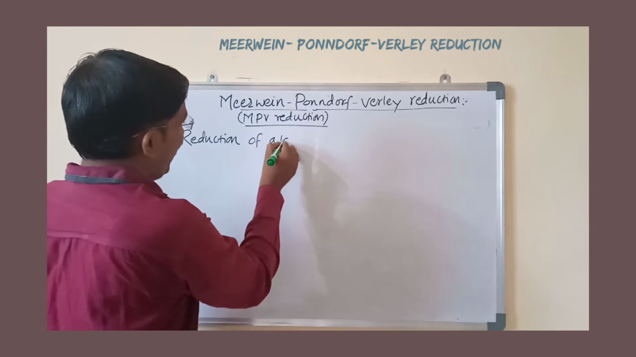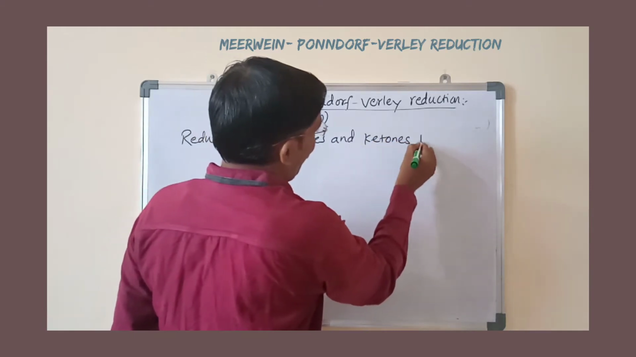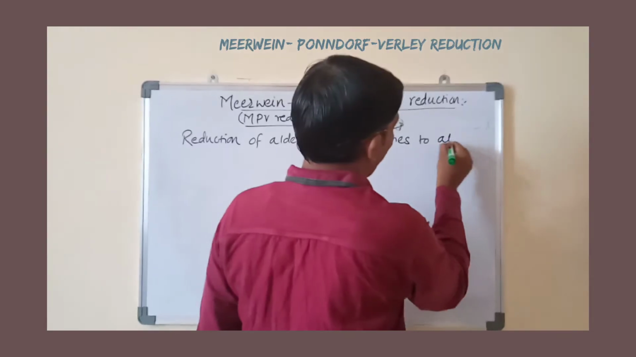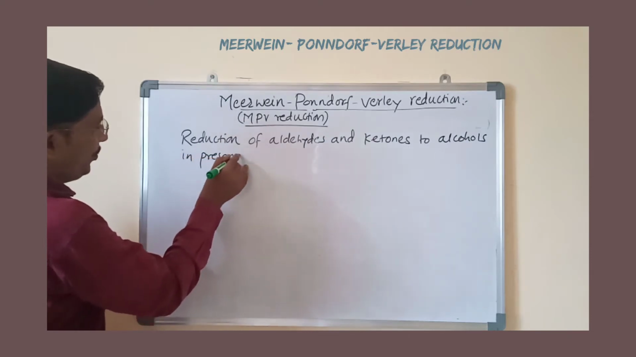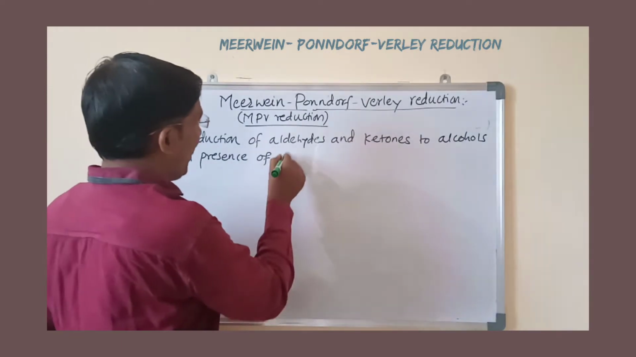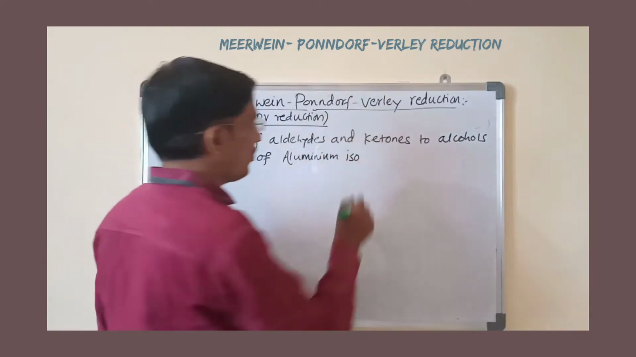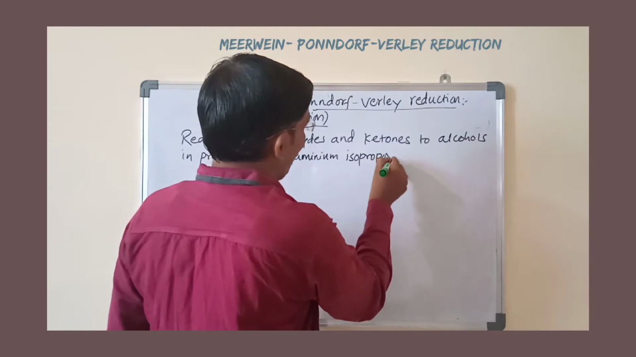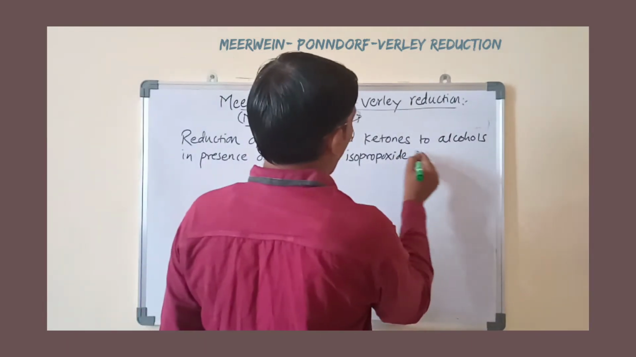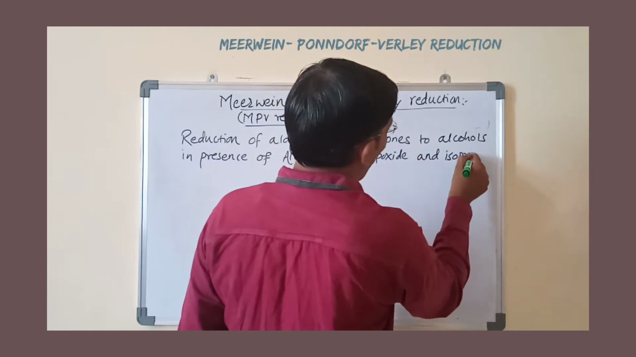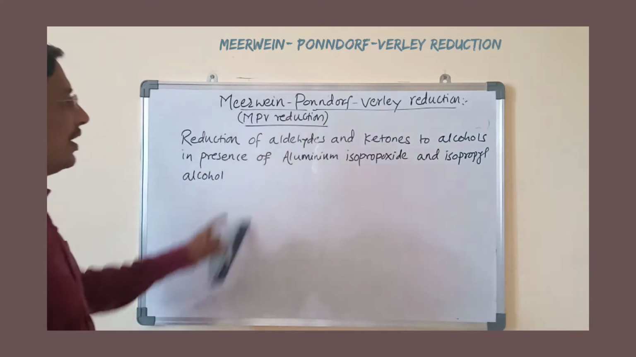Reduction of aldehydes and ketones to alcohols in presence of, or by using, aluminium isopropoxide or potassium isopropoxide or aluminum tertiary butoxide and isopropyl alcohol, to give an alcohol.